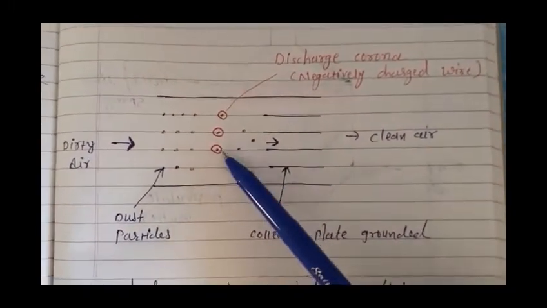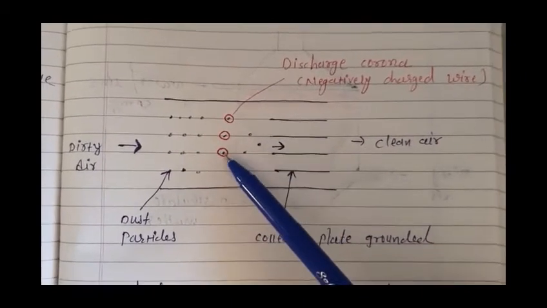So क्या होगा, अब ये particles है वो negatively charged हो गए because of these electrons.